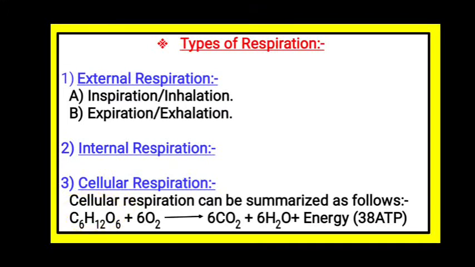C6H12O6, that is glucose. It reacts with oxygen inside your body. So when this reaction takes place, what is given out is carbon dioxide gas along with water, and then energy is released in the form of ATP, that is adenosine triphosphate. So this is in short about cellular respiration.